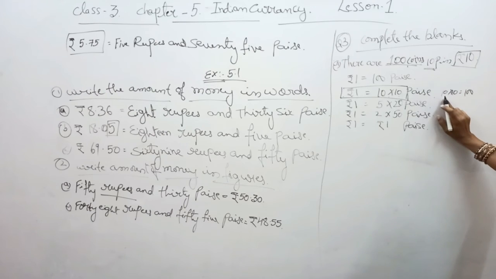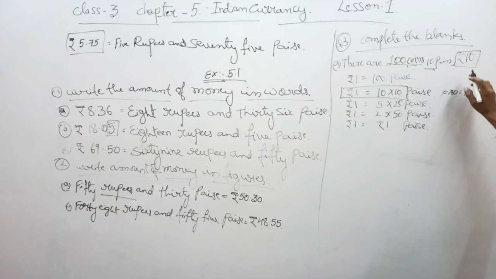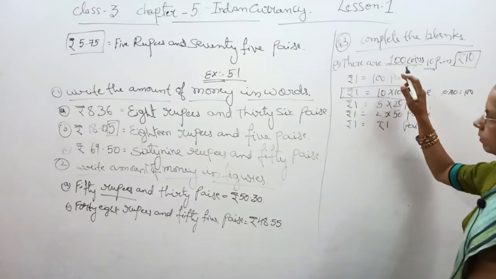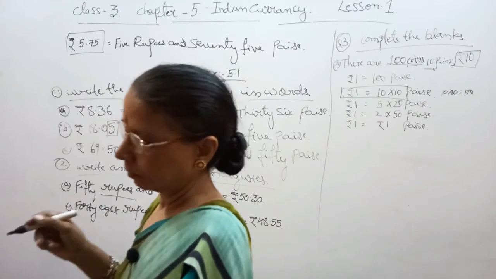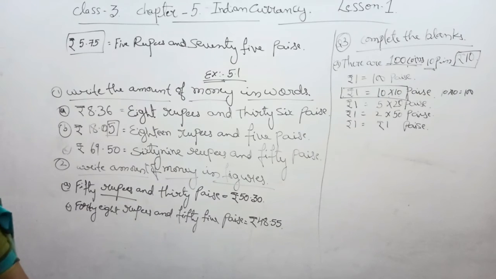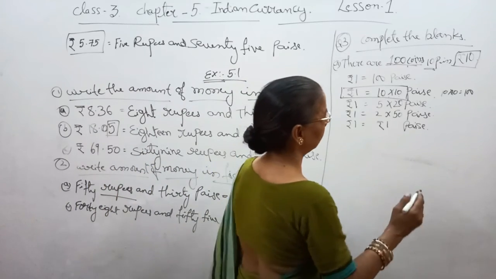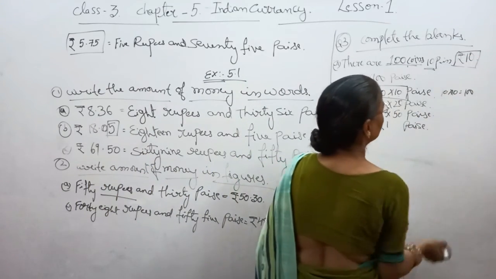In 1 rupee there are 10 coins, and if we have 10 such, then it is 100. If we have 100 coins of 10 paise, then it is equal to 10 rupees.